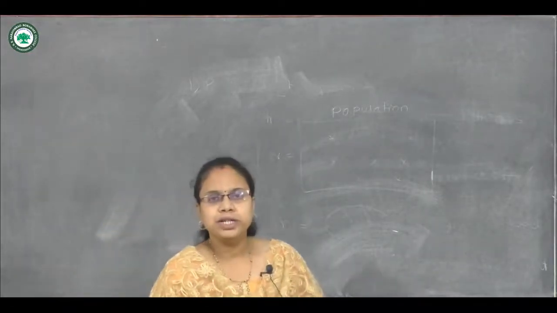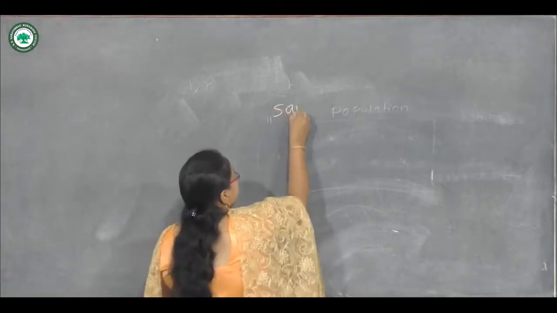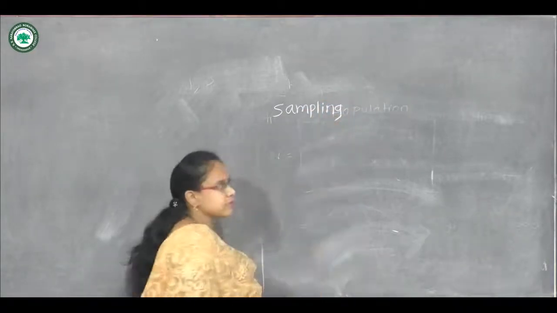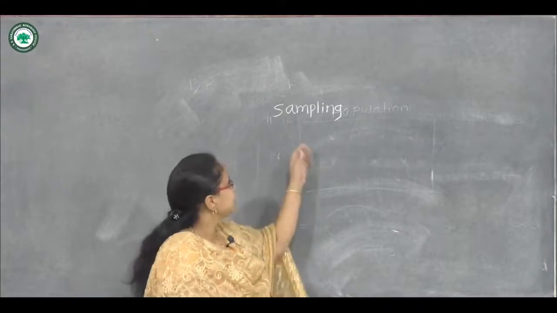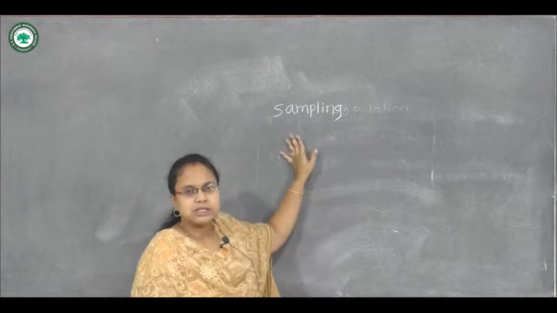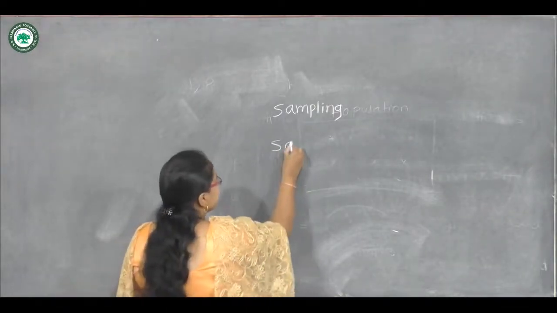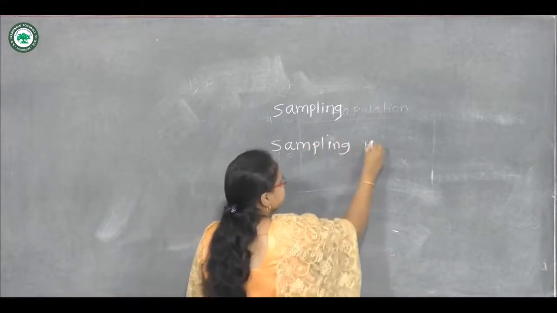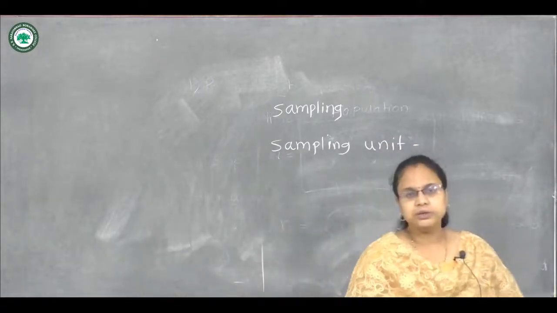The next point is what actually is sampling. As we know the definition of sampling, taking any part from the population is called sampling. So what is a sampling unit?